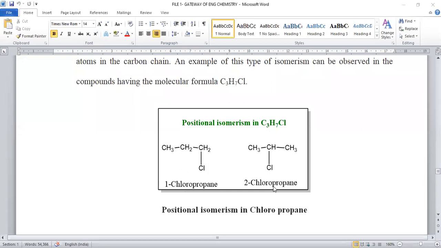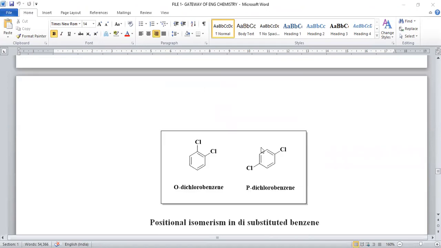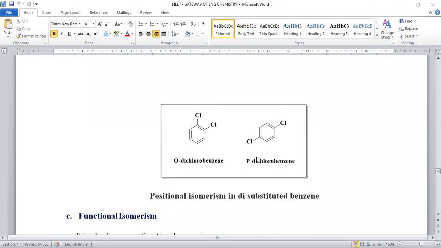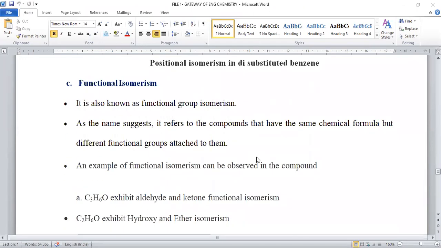This is called 1-chloropropane, and this is known as 2-chloropropane. And these two are said to be positional isomers. Isomers which differ in the position of functional group are known as positional isomers. Now let us move on to third type of isomerism, called functional isomerism.